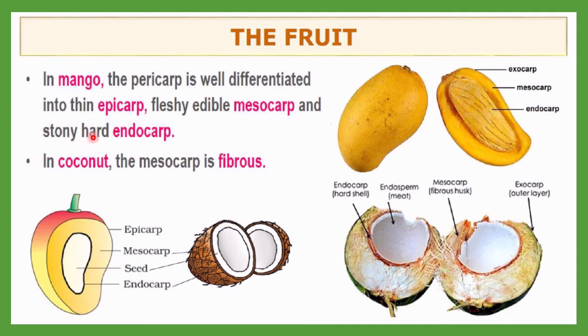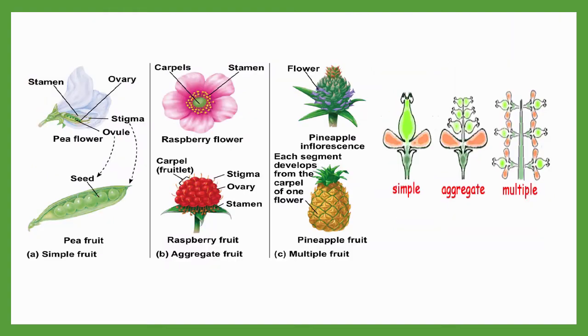In the coconut, the mesocarp is a fibrous husk. These two fruits are considered drupe fruits.